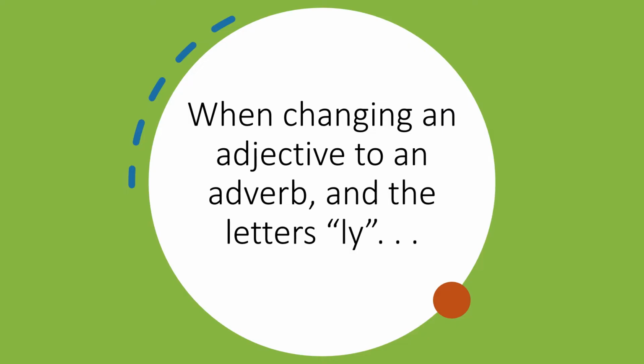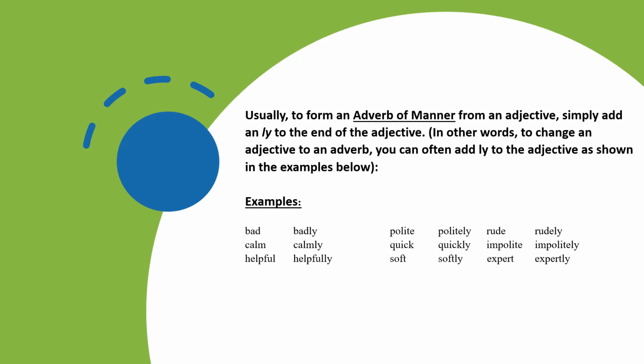Let's now look at what happens when changing an adjective to an adverb with the letters ly. Usually to form an adverb of manner from an adjective, you simply add the ly to the end of the adjective. In other words, to change an adjective to an adverb, you can often add ly to the adjective as shown in the examples below.